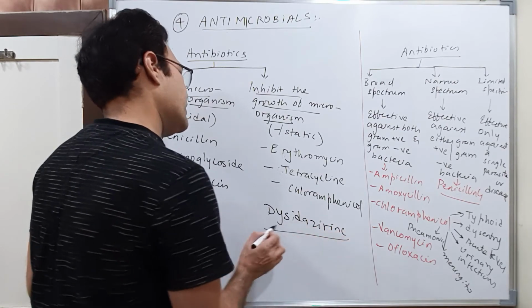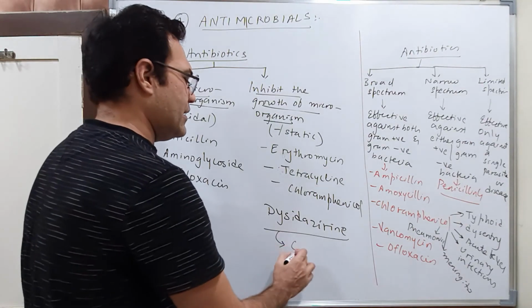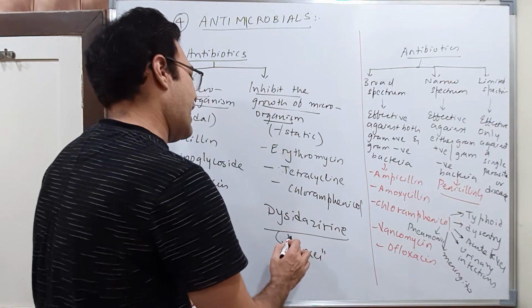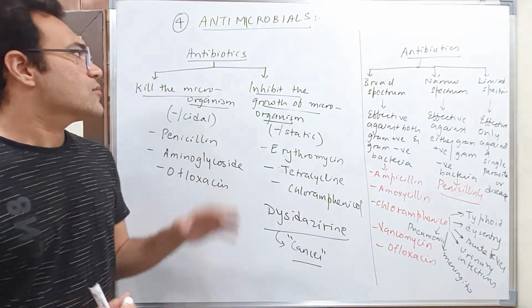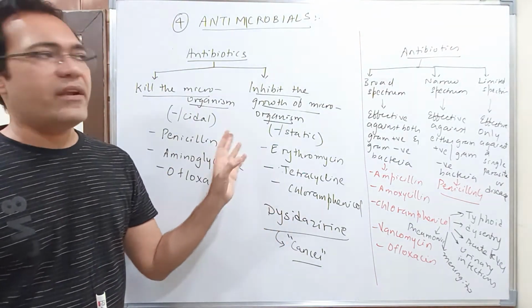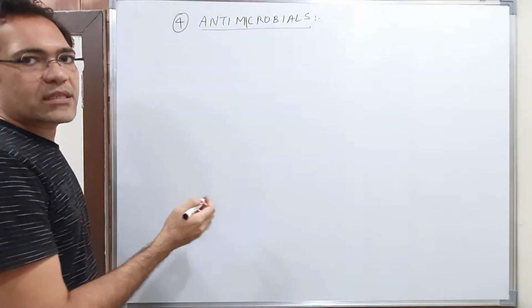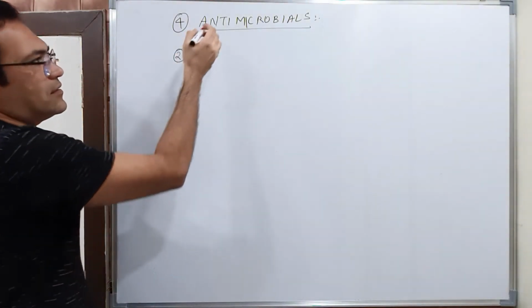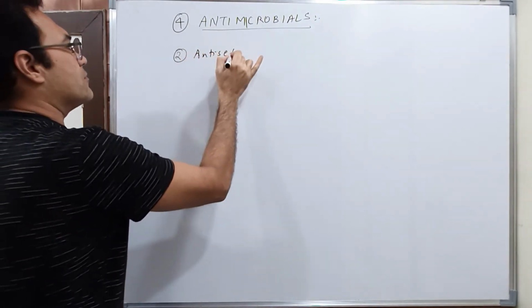Now there is a drug called dactinomycin, right, which will help you to treat cancer. It will act against the cancerous cells. Okay, so these are the different ways in which antibiotics can be classified. Let us now start with the second subcategory of antimicrobials, that is antiseptics.